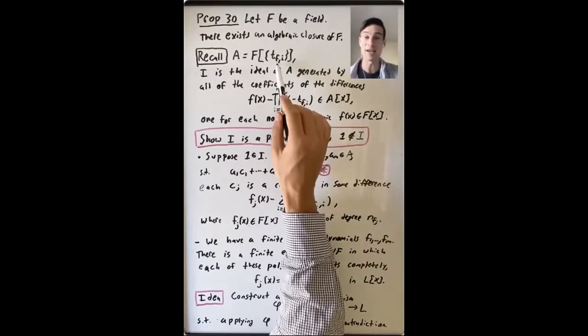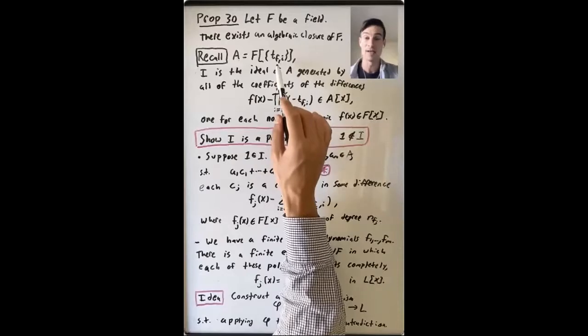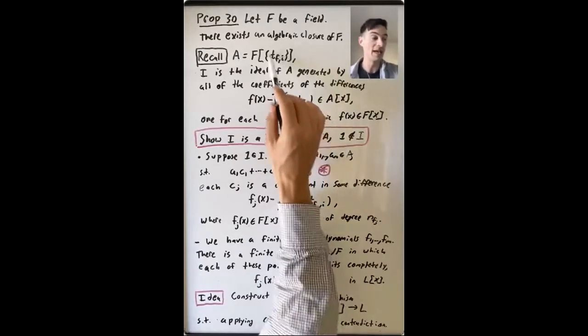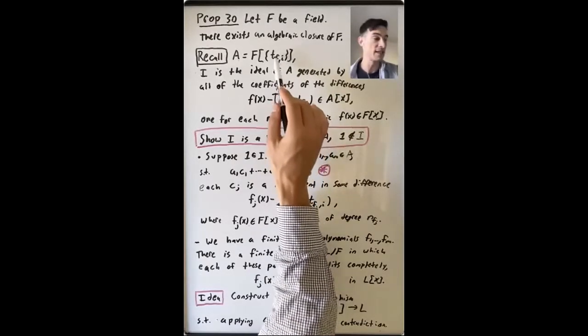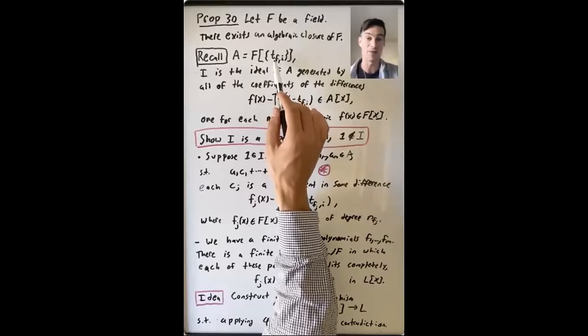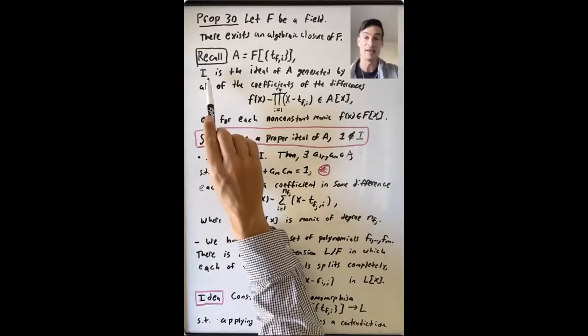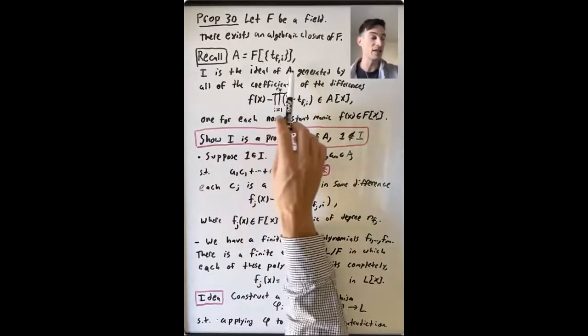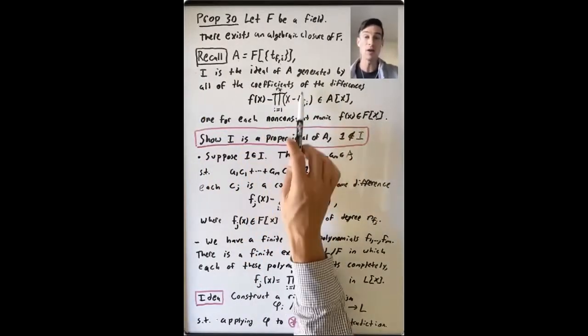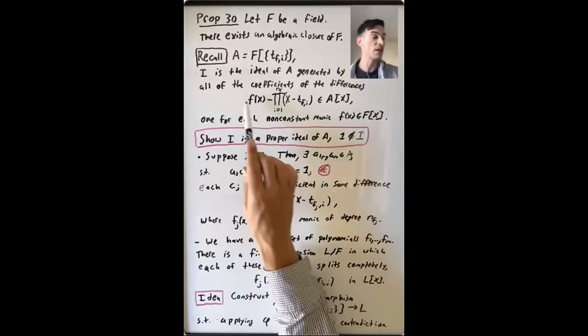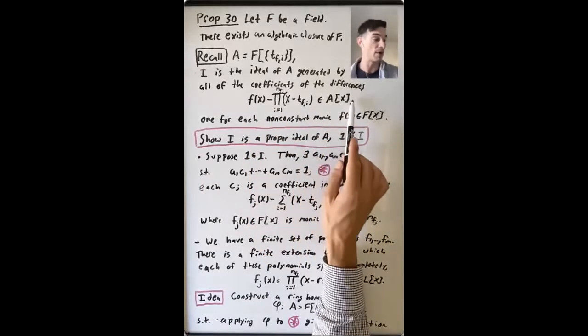For each monic non-constant polynomial f, say it has degree n_f, we get n_f of these variables t_{f,1} up through t_{f,n_f}. And what is this quotient that we're going to take of this giant polynomial ring? Well, we're going to find the ideal that we're quotienting by, starting from this ideal I, where I is going to be the ideal of A generated by all of the coefficients of a huge number of special elements in A[x].